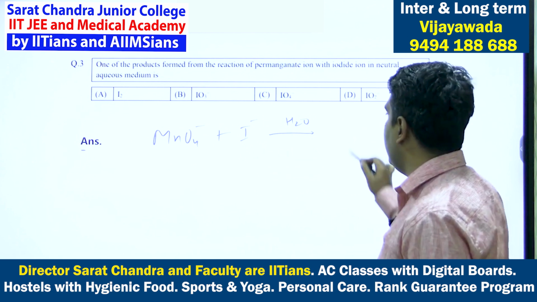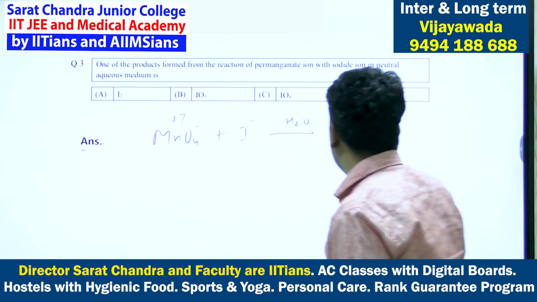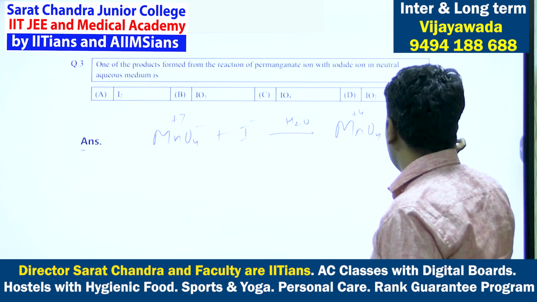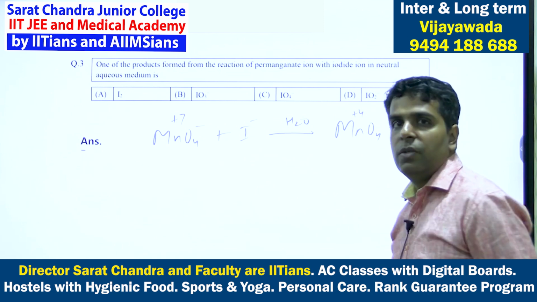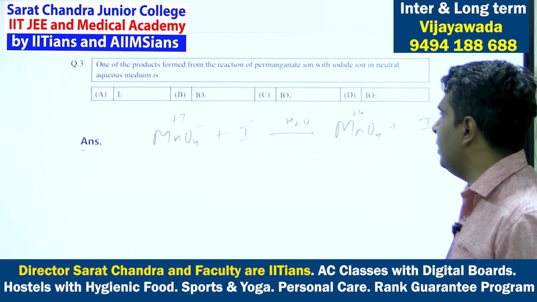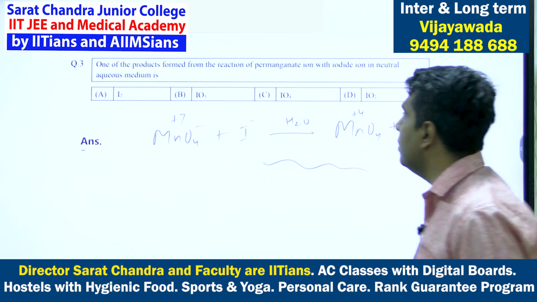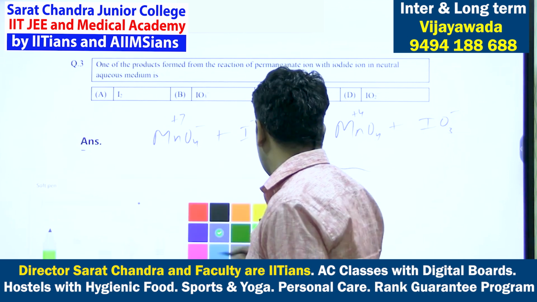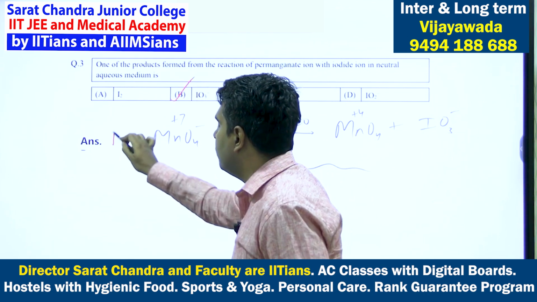In neutral medium, manganese will go from +7 to +4, so MnO2 will be formed, and iodide ion will be oxidized to IO3-. In neutral or slightly alkaline medium, this is the reaction given directly in NCERT. So the answer will be option B.